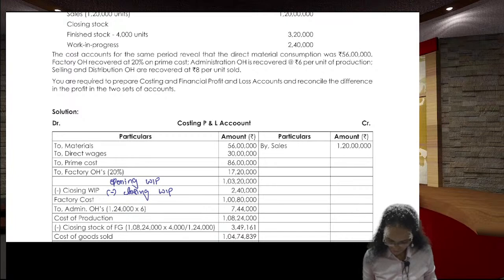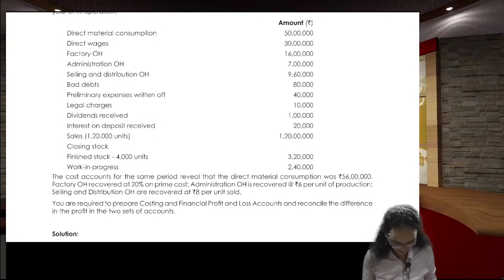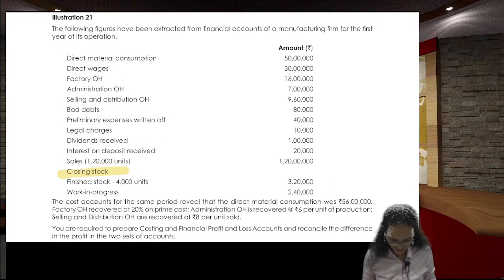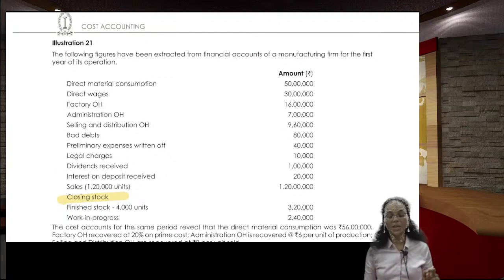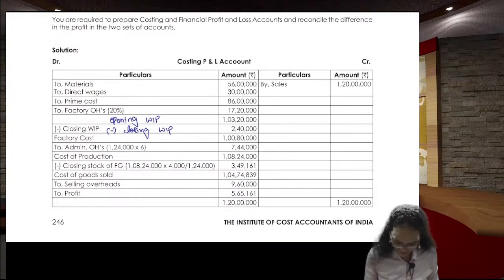So opening work in progress is how much? Is it given in the question? Go and check. Opening work in progress, is it given? No, he has given the information for the closing stock, finished goods and work in progress. But in the opening one, only material consumed is given, no opening finished goods given, no opening work in progress given.